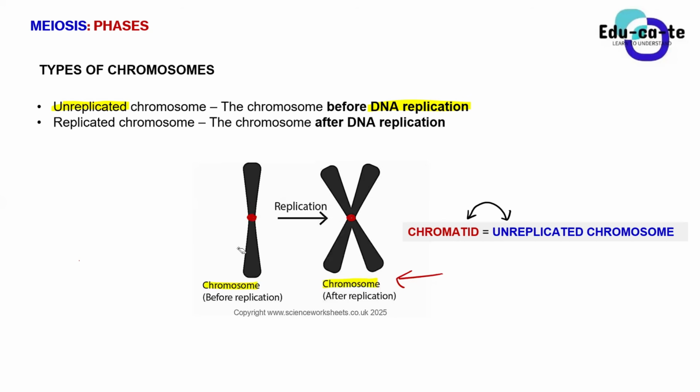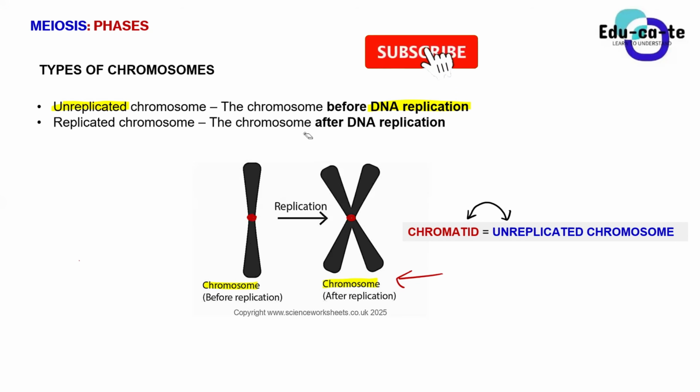So when we are saying that DNA replication is taking place, it simply means that this single chromatid, you can call it a chromatid or you can call it an unreplicated chromosome, still the same thing. All right. So this single unreplicated chromosome replicates itself, makes a copy of itself and makes two of them. That is why we have this normal chromosome that we're used to. But both of them are chromosomes.